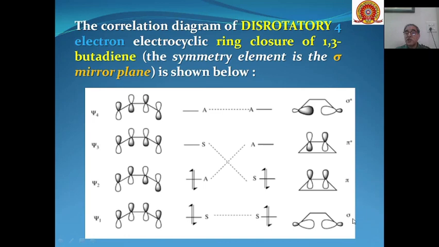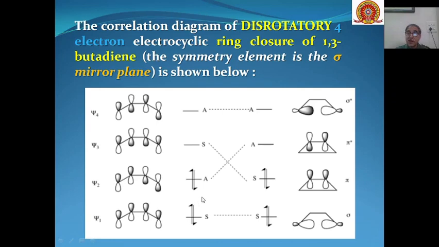Similarly, sigma is symmetric, pi is symmetric, pi antibonding is antisymmetric, sigma antibonding is antisymmetric. If we see the correlation in these, psi1 is correlating with sigma, psi2 is correlating with the pi antibonding, psi3 is correlating with the pi bonding orbital, and psi4 is correlating with the sigma antibonding.